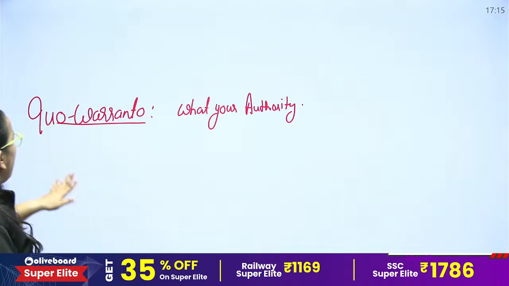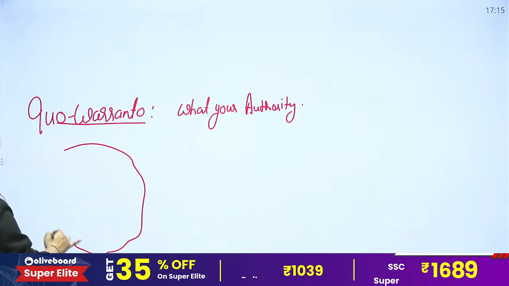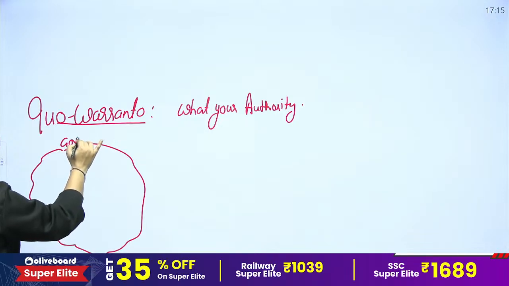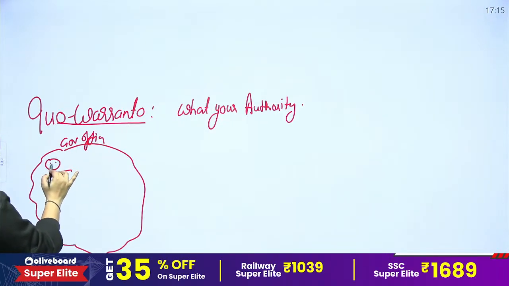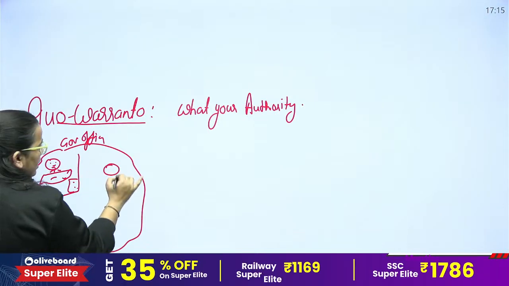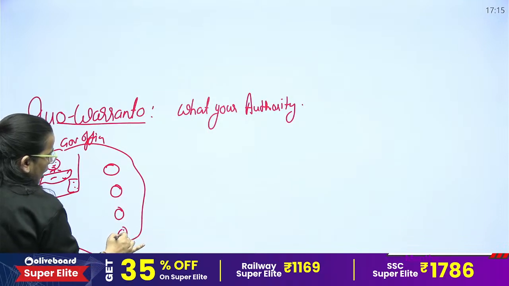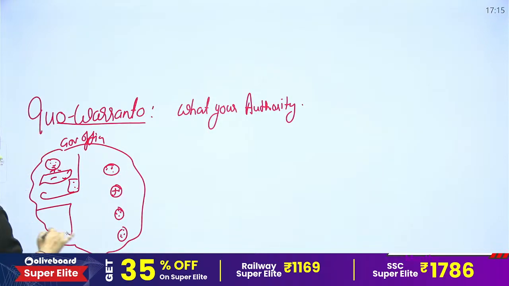See, by what authority? For example, there's a government office. Okay, in this government office, there's a head who has a chamber. Now, other officers are also appointed here, and the immediate junior of this authority is here.